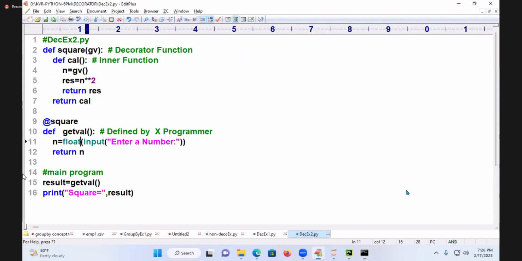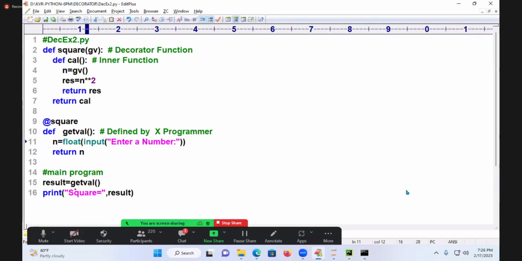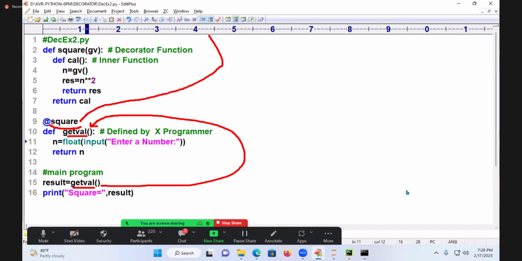How is the flow? Once again, what is happening? You are calling the function as a parameter to the square function. It goes to this place, capturing the name of the function stored in GV, and enters the inner function. There you are calling GV of n, getting that value dynamically, doing the square of it and returning the result of the inner function.